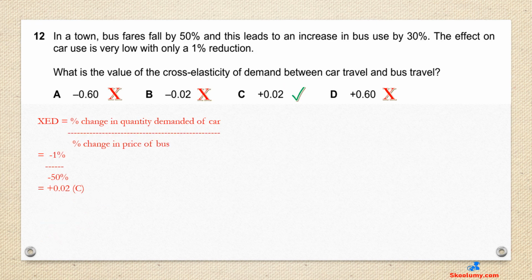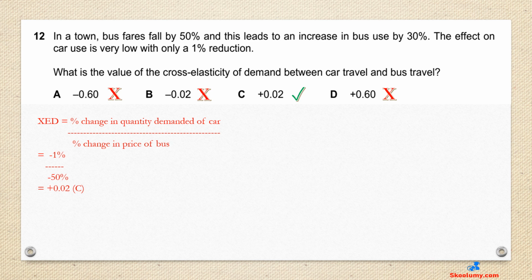Question 12. In a town, bus fares fall by 50%, and this leads to an increase in bus use by 30%. The effect on car use is very low, with only a 1% reduction. What is the value of the cross-elasticity of demand between car travel and bus travel? The answer is C, plus 0.02.